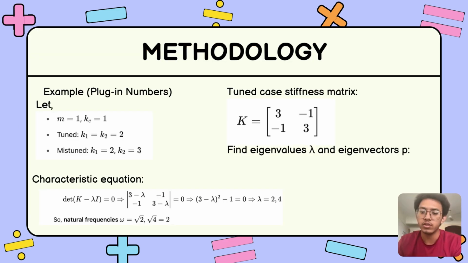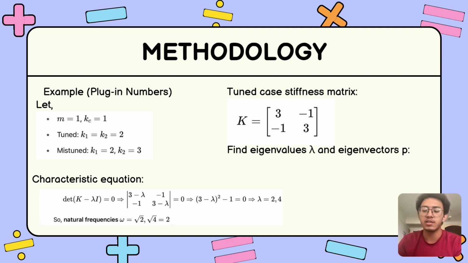Now let's briefly define our system. Let's plug in some example values to see how this works in practice. We let the mass M be 1 and the coupling stiffness Kc be 1. In the tuned case, both blades have equal stiffness, K1 equals K2 equals 2. In the mistuned case, blade 2 is stiffer, so K2 is 3, while K1 stays the same. From this, we build the stiffness matrix K. For the tuned case, the matrix becomes K equals [3, -1; -1, 3].